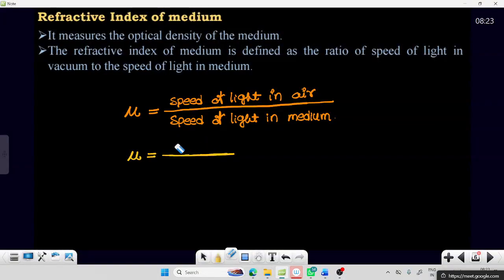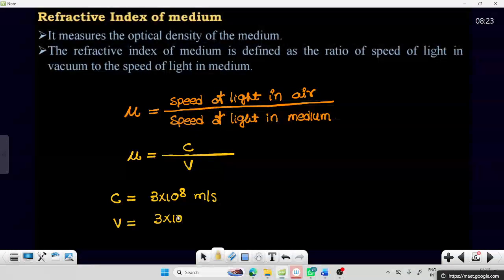I can write this as C by V. Where C is the speed of light in air, given as 3 into 10 power 8 meters per second. And the speed of light in a medium is 3 into 10 power 8 by the square root of mu r into epsilon r.